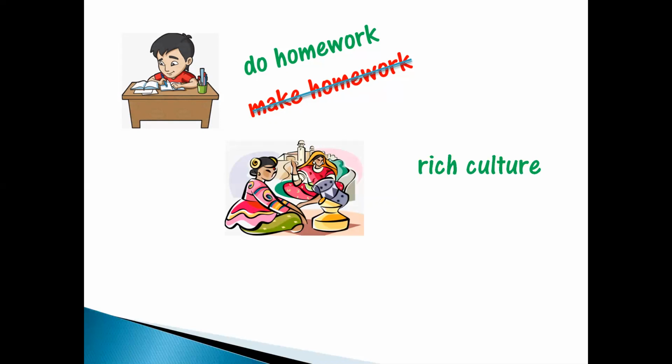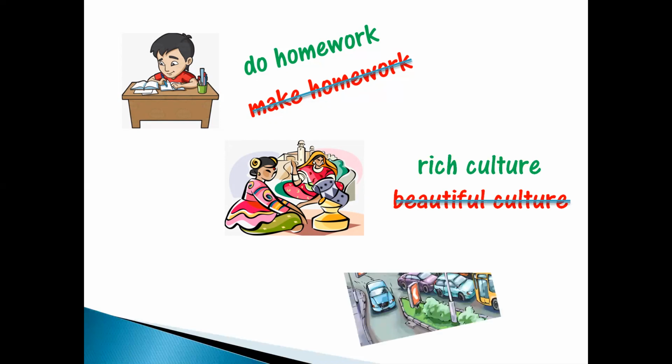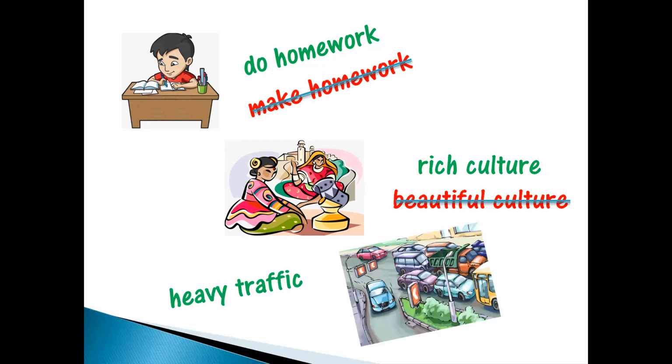Similarly, rich culture. Rich is an adjective, culture is a noun. We never say beautiful culture. We can use it, it is not incorrect, but the correct way of using it is rich culture. Heavy traffic, adjective and noun pair. We should never say strong traffic. This is something which is not used, right? So these are a few of the collocations just to make you understand what exactly collocations are.